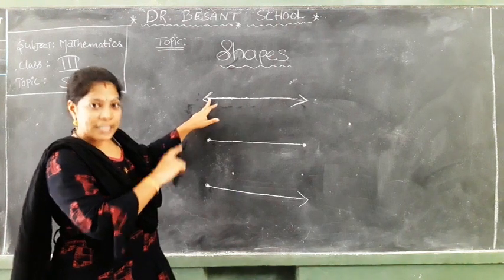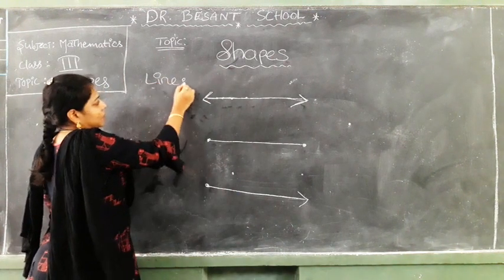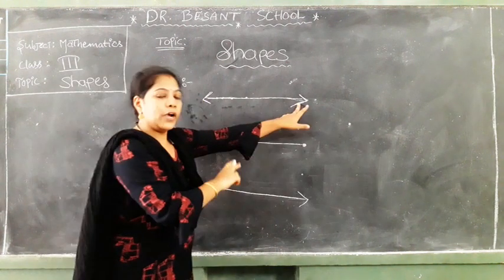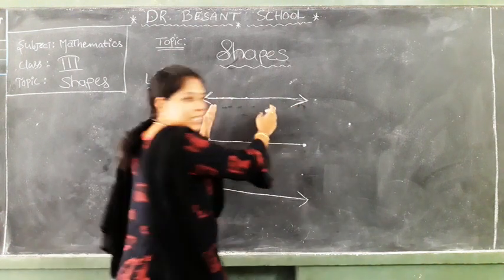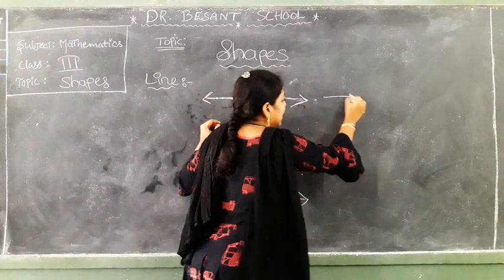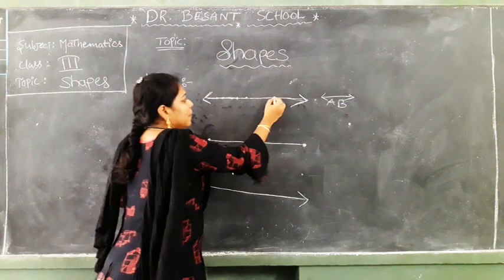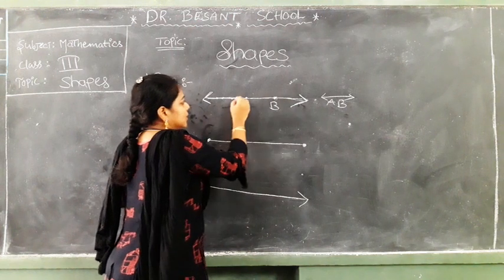What is this one called? Line. Line has no starting point and no ending point. How do we represent the line? For example, this is AB, the line AB, we represent like this. Okay. This is about line AB. This is the dot, this is the dot.